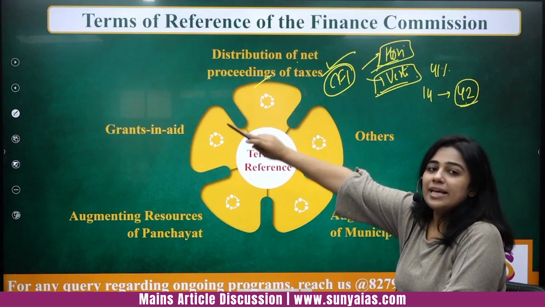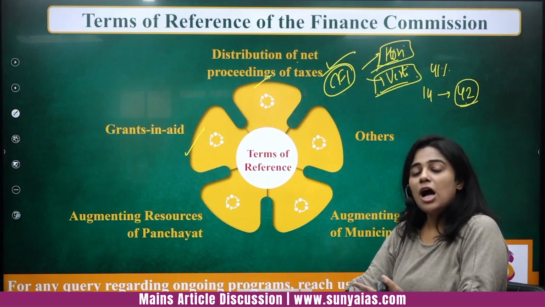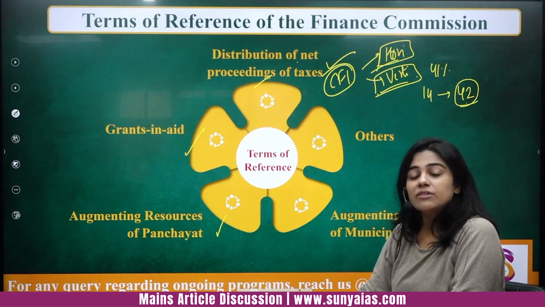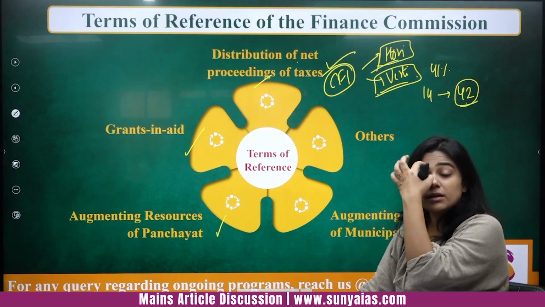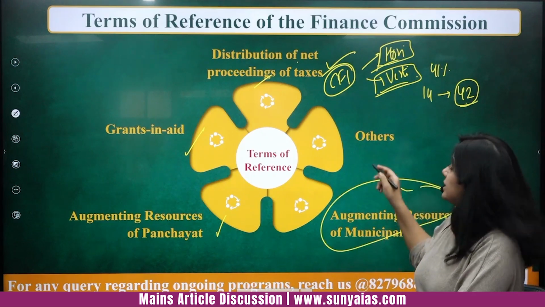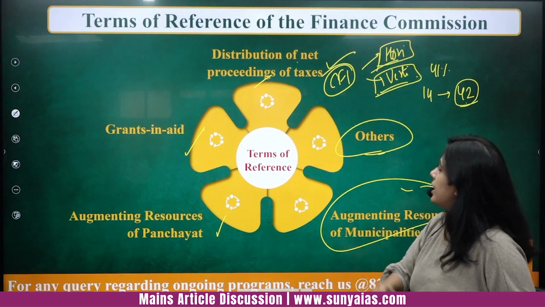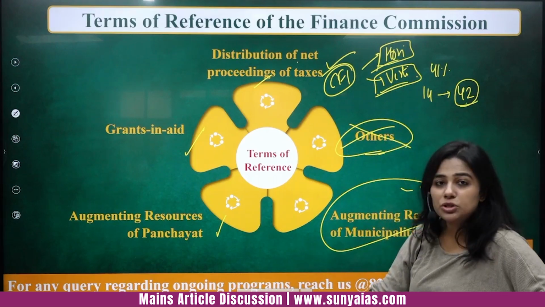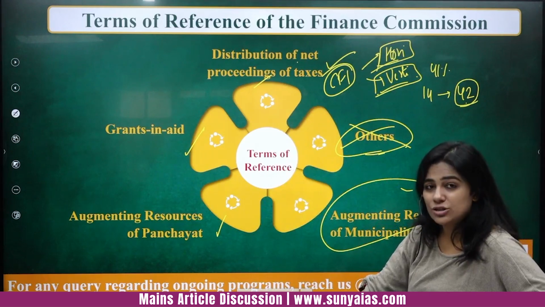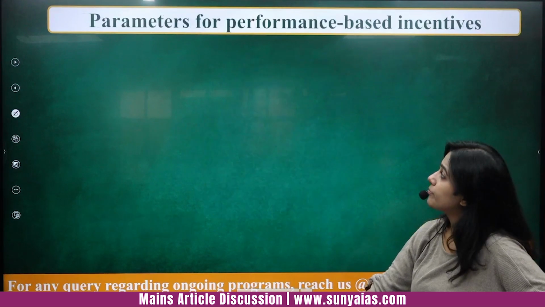So this is there. Then about grants in aid, what principles will determine how much grants in aid will be given to the states? Augmenting resources of panchayats, even this is a job, how to strengthen the financial condition of panchayats. Then augmenting resources of municipalities, and some other terms of reference which you don't really need to write. You don't need to write others also. If you get a generic question on what are the jobs that a Finance Commission has to actually do, then write these pointers. Okay.